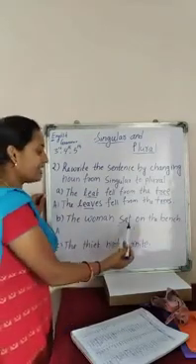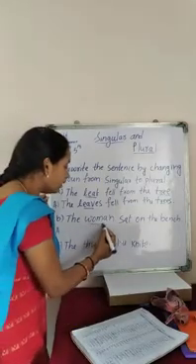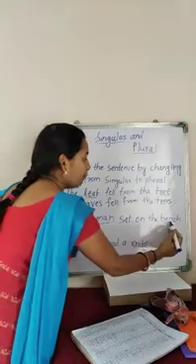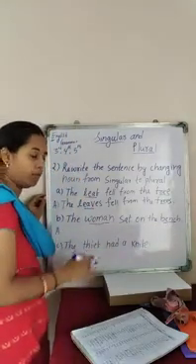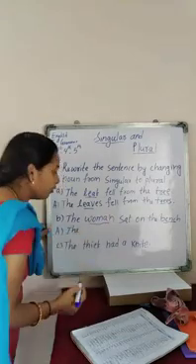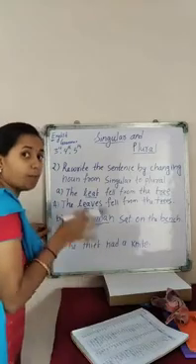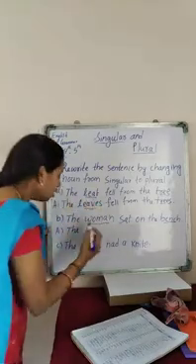The woman sat on the bench. First you underline the nouns here, woman and bench. Both are nouns. Now we have to change these nouns to plural. So let's write what it will be. The. What is the plural form of woman? Man, men, M-E-N, right? So woman, women.